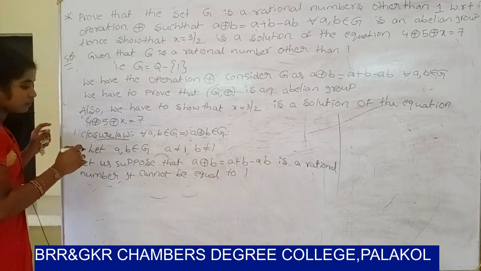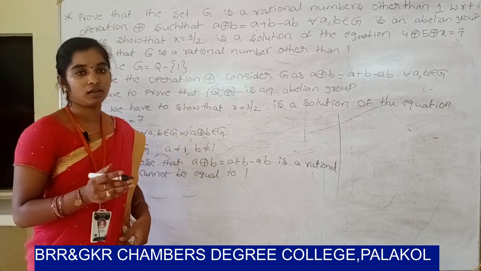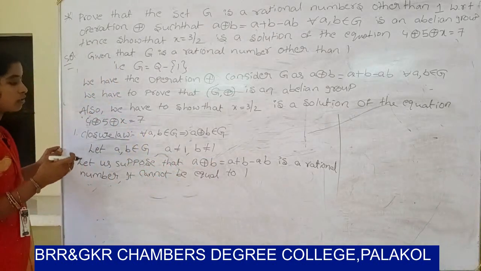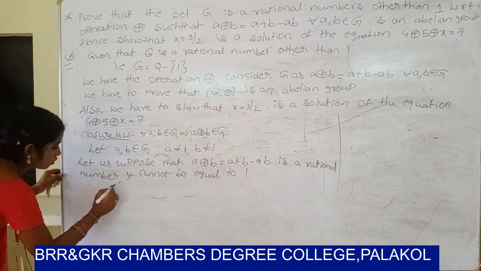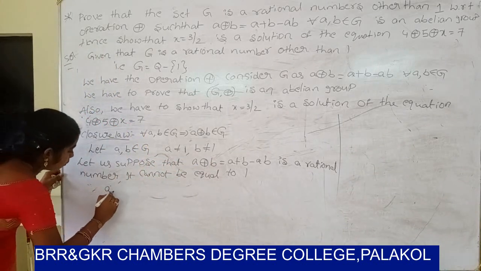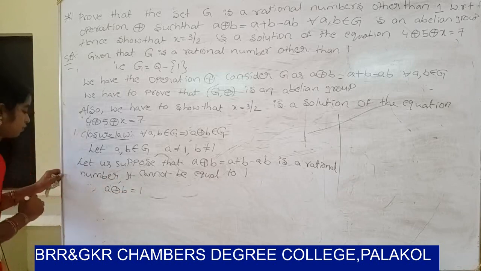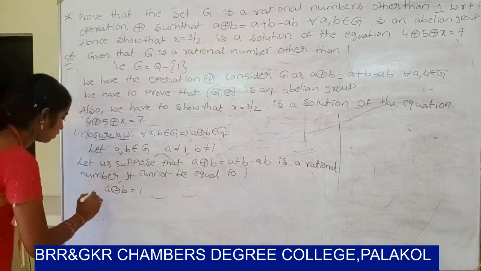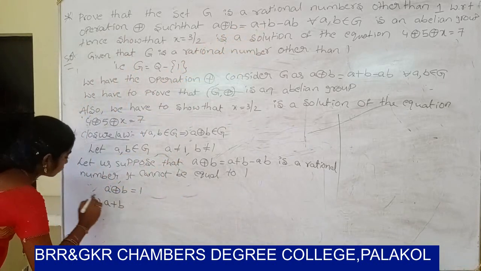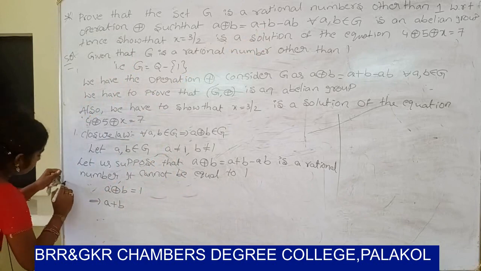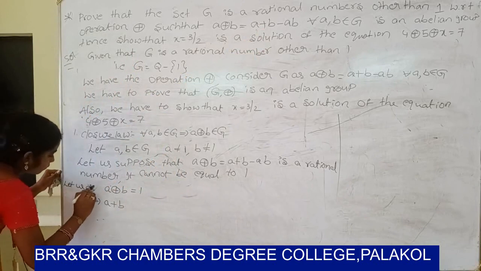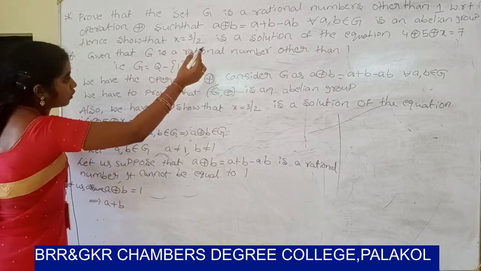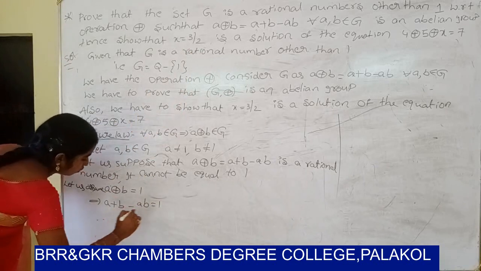So let us assume a ⊕ b equal to 1. Finally we have to prove it is a contradiction. Contradiction means our assumption is wrong. So a ⊕ b value is a plus b minus ab equal to 1.